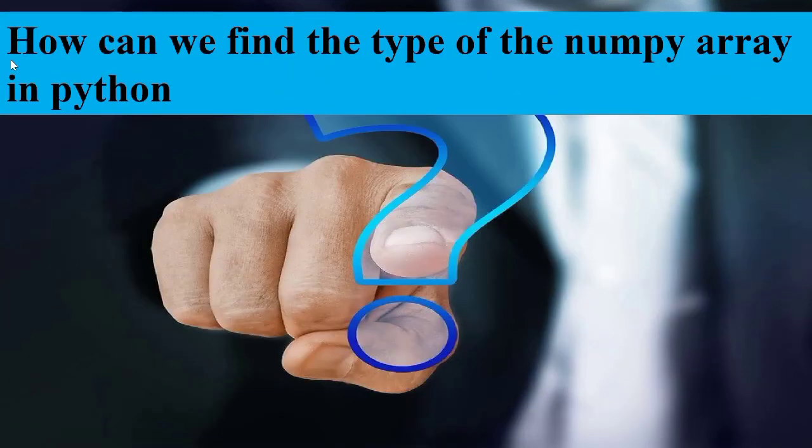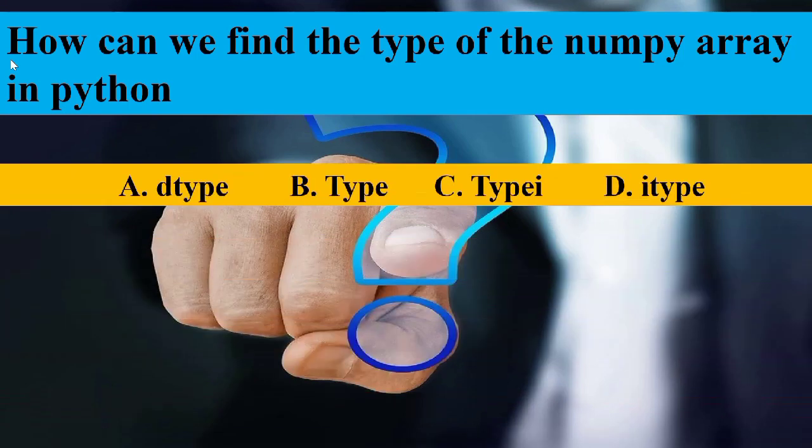How can we find the type of a NumPy array in Python? The type of a NumPy array can be found out by using the attribute dtype. So option A is the answer.